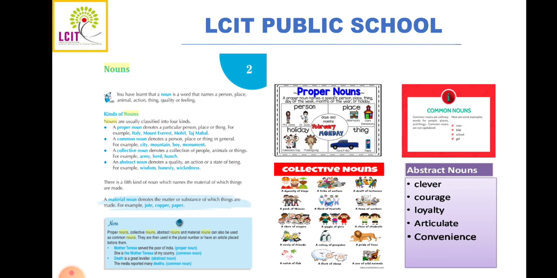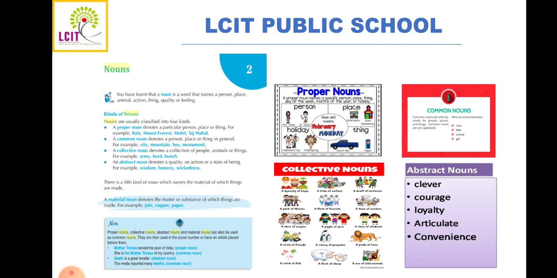Now second is common noun. Now what is common noun? The name given to the nouns of a same class is common noun. Means a common noun denotes a person, place or thing in general. So when it is being defined in general, that is known as common noun. For example, city, mountain, boy, monument.